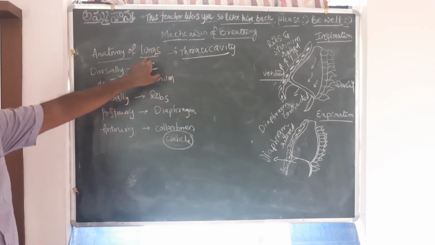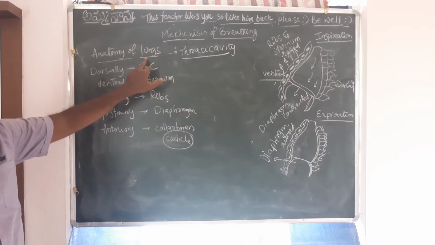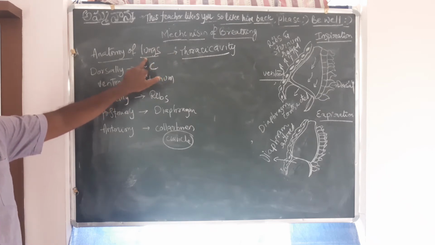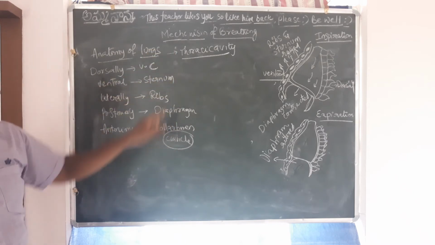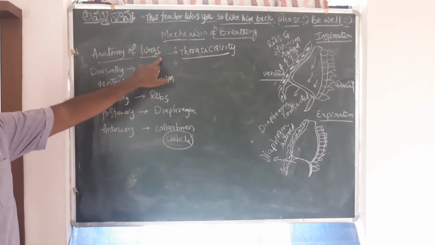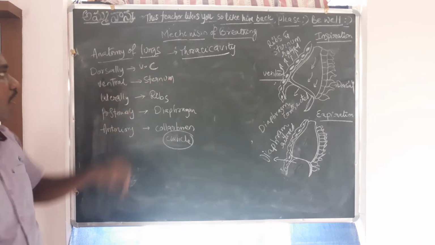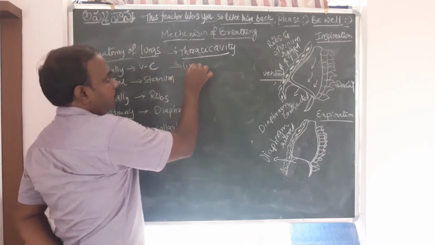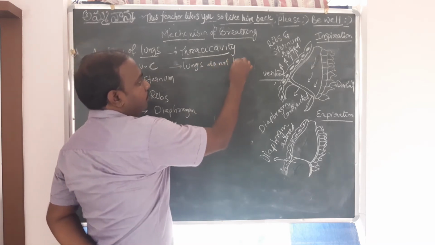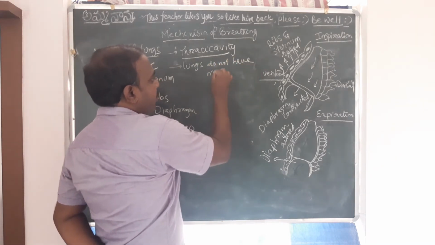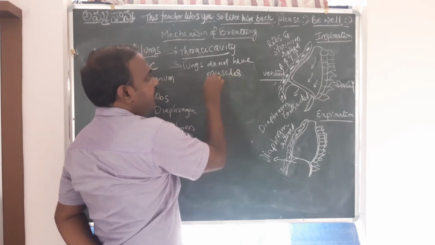Do lungs have any muscles to facilitate the breathing mechanism? As a matter of fact, lungs do not have any muscles. Then how is breathing achieved?